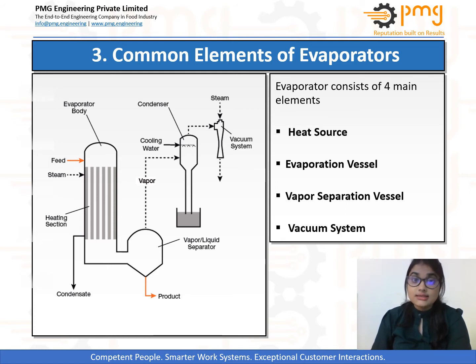Number one is a heat source that basically evaporates the water. Number two is an evaporation vessel where water is driven out of the product as vapor. And the next component of the evaporator is the vapor separation vessel where vapors and products are separated from each other. And lastly, a vacuum system that draws water vapor out of the separation vessel. This vacuum also reduces pressure in the evaporation vessel, which reduces the boiling point of the product.